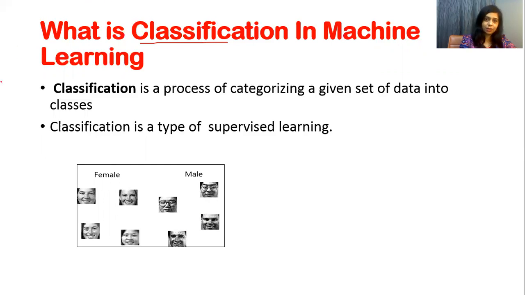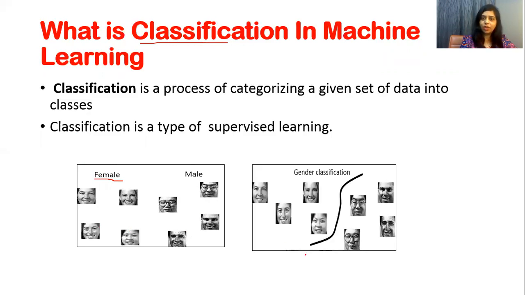Let's take an example. In this example, these are female faces and these are male faces. How do we classify? Very simple. This is known as gender classification. We have divided it into two categories, female and male.